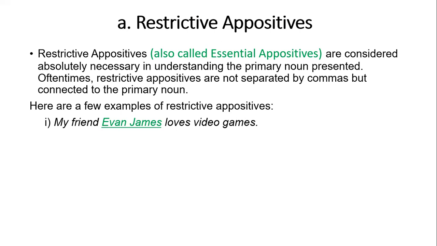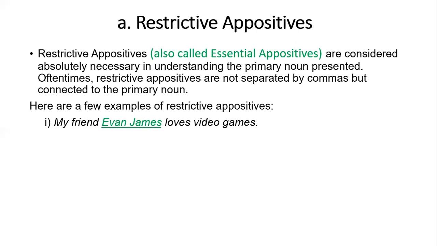Most of the time when restrictive appositives are assigned in the paper, students get confused. That's why this video is all about making sure you know there is a possibility of appositive without commas. My friend Evan James loves video games. What does it mean? It means I have many friends, so it became essential to explain whom I am talking about.